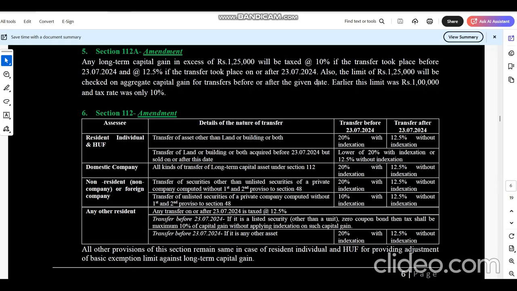In this case, if the asset is other than land and building. If the asset is land and building, then he has an option. He can go for 20% with indexation or 12.5% without indexation. It is his choice, whether the transfer is happening before 23rd July or post 23rd July.